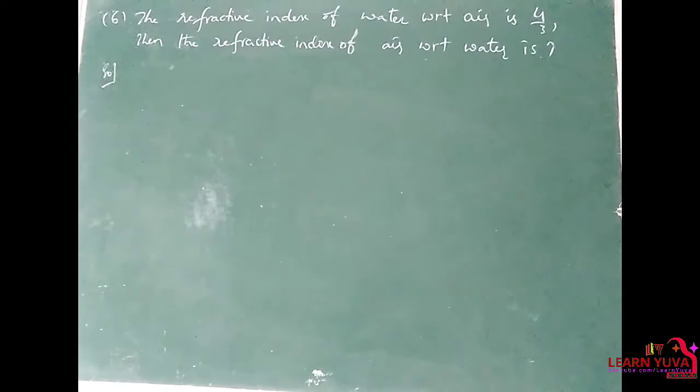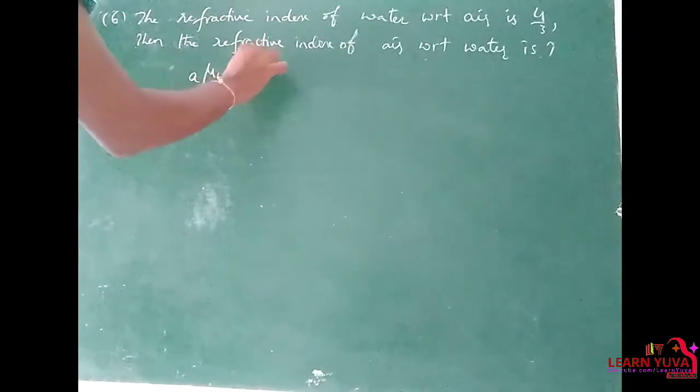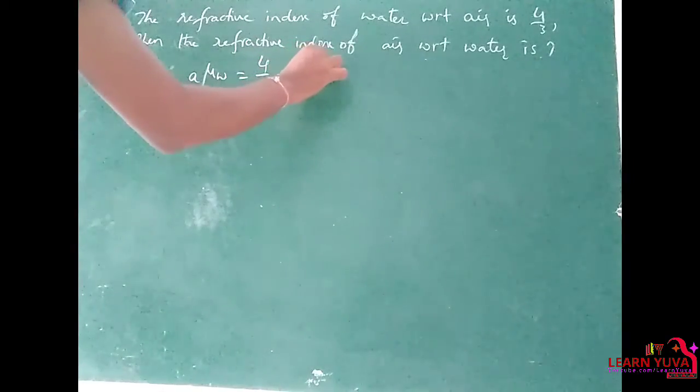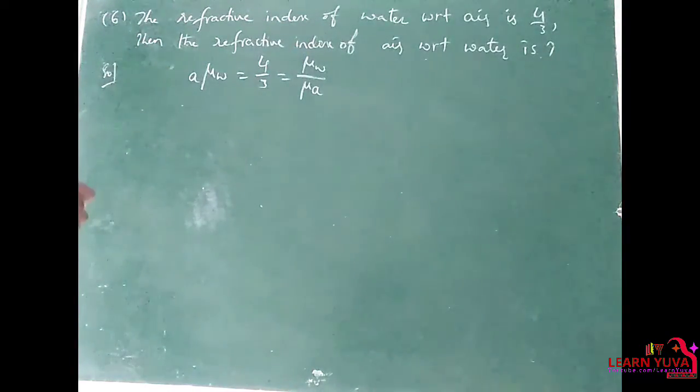Next question. The refractive index of water with respect to air is 4 by 3. Then the refractive index of air with respect to water is, that is the question. So given refractive index of water with respect to air is equal to 4 by 3, that means refractive index of water by refractive index of air.